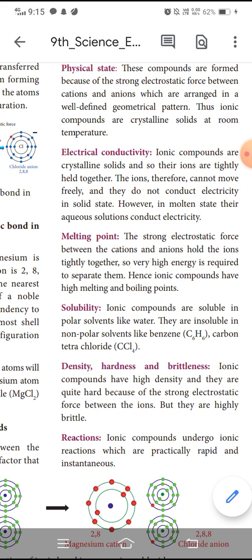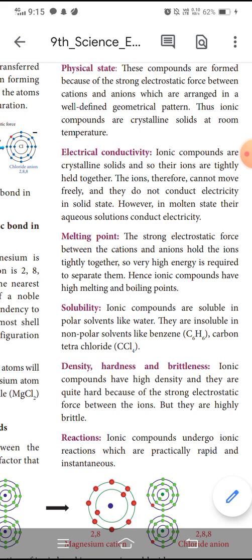Next one is solubility. Ionic compounds are soluble in polar solvents like water, and they are insoluble in non-polar solvents like benzene and carbon tetrachloride. So, what is a polar solvent? It contains bonds between atoms with a large electronegativity difference. Electronegativity means an atom's power of attracting electrons.